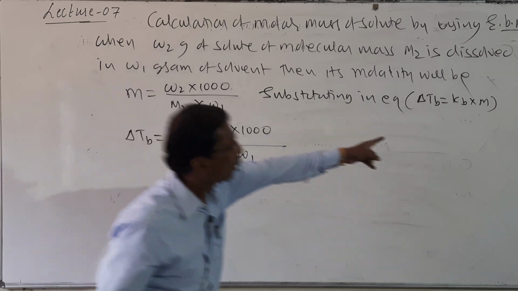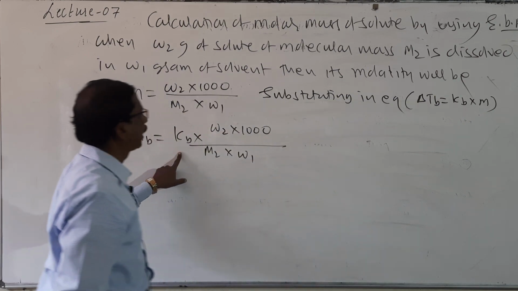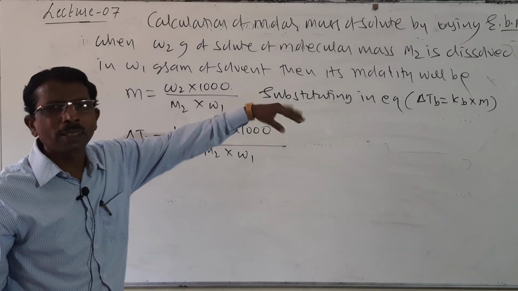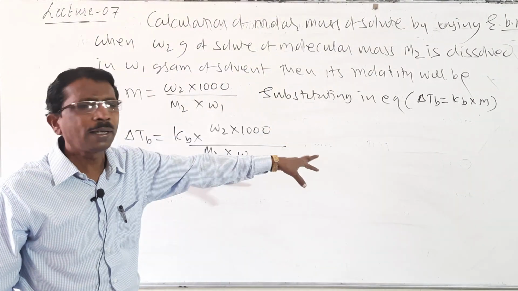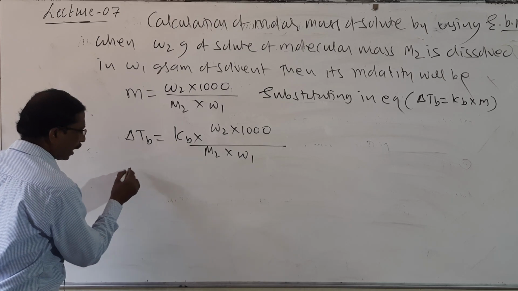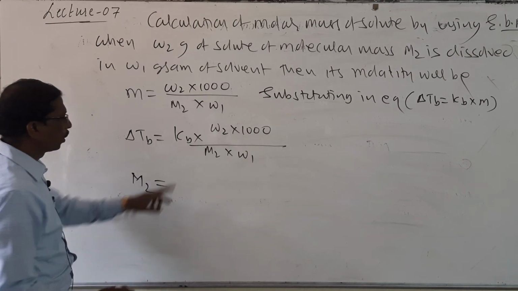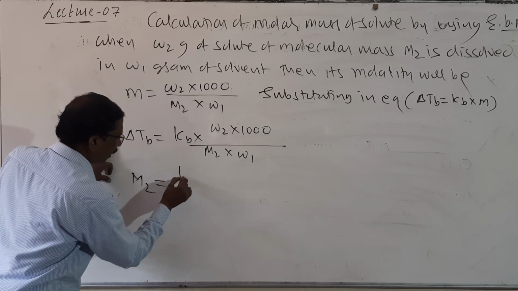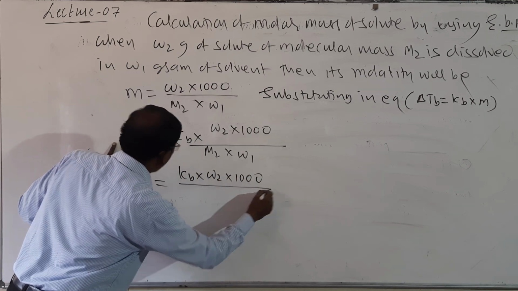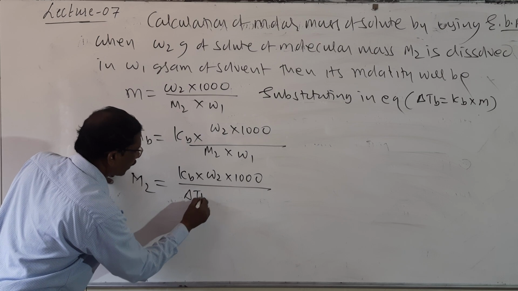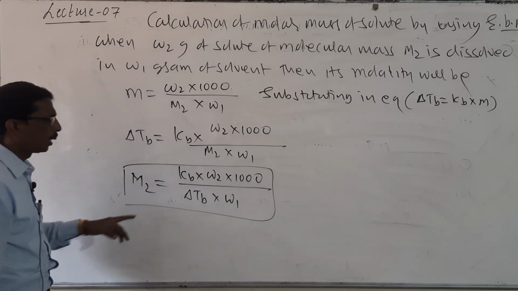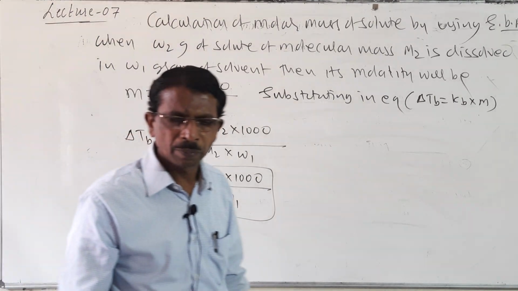Look at students, value of M is substituted here. Substituting in the equation that I wrote already. And then here we have to calculate molecular mass. M2 is equal to, take M2 this side, then it is KB into W2 into 1000 divided by delta TB into W1. So by this we can calculate the molecular mass of the solute.